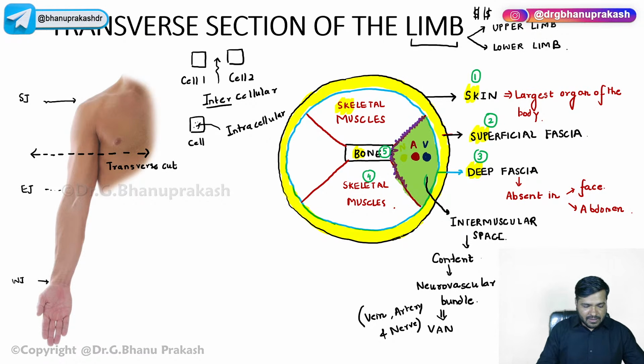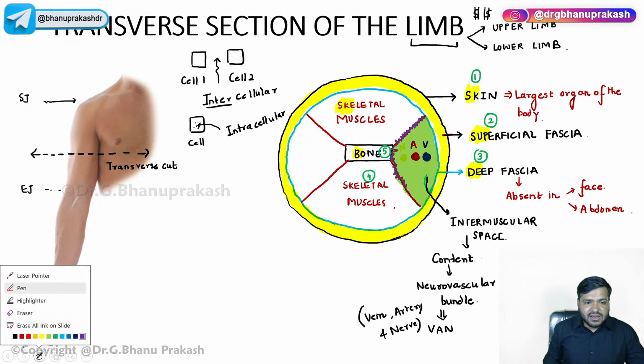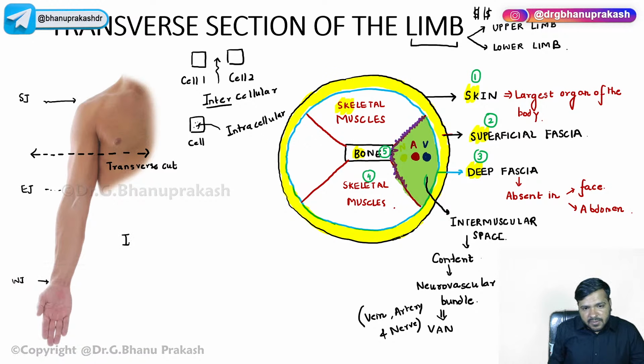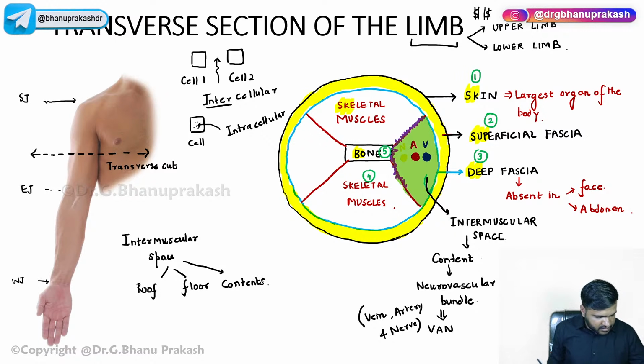We have the walls, the roof, and the floor. Similarly, the intermuscular space will also have the roof, the floor, and the contents.